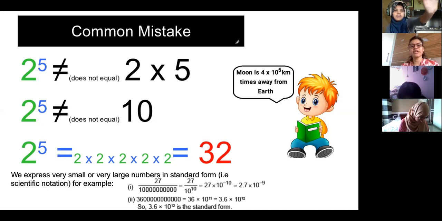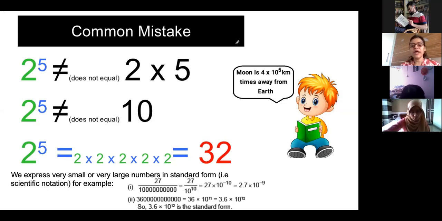I'm multiplying. 10,000, ma'am. So 4 zeros. If you are multiplying 10 four times, you are getting 4 zeros, which is 10,000.